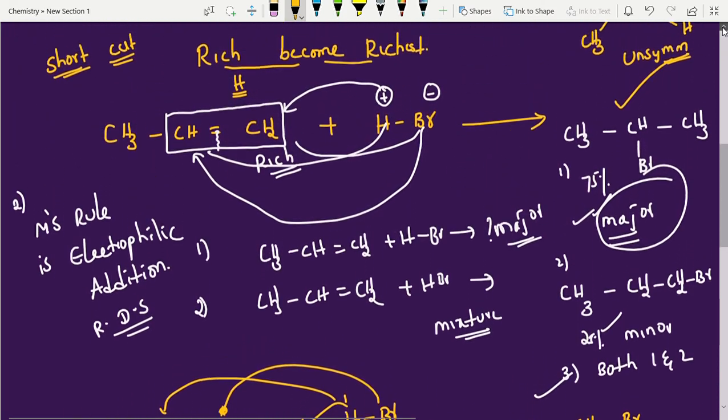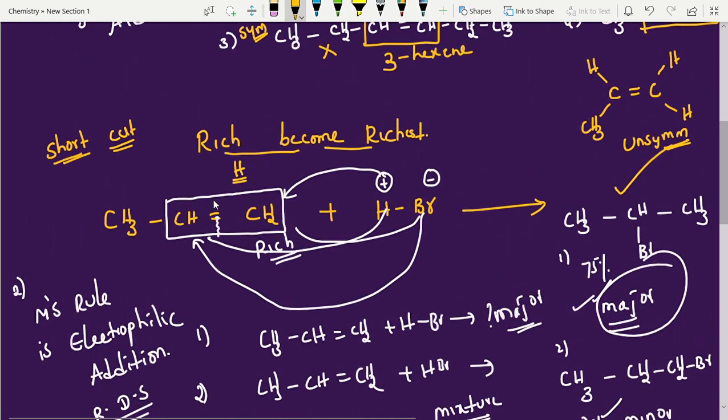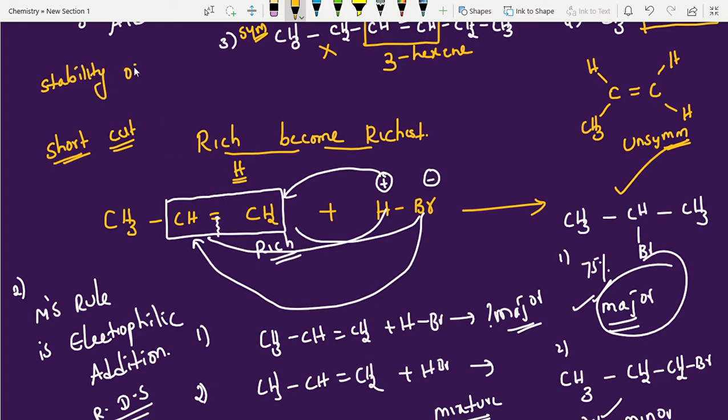Yes. In SN1, SN2 reactions also we are learning the stability of carbocation. The example is here only, that's why I am writing the point here. Stability of carbocation: 3 degree is greater than 2 degree, which is greater than 1 degree, right? See, after breaking here, you will get positive charge here, negative charge here. And the opposite also: positive charge here, negative charge here.